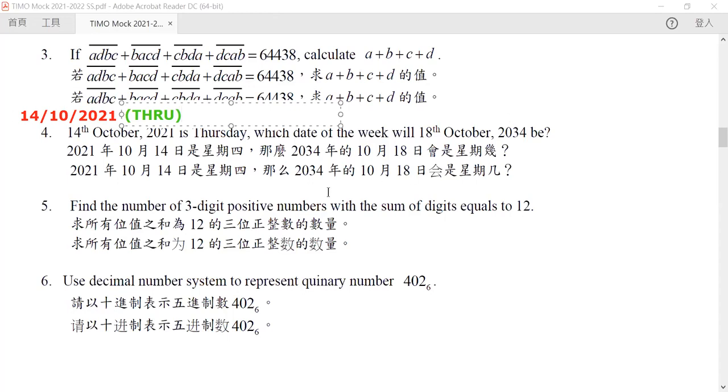So I would like to know what is the day of the week for October 18, 2021. For this one, that's simple because this is just 4 days later. So we go from Thursday to Friday, to Saturday, then to Sunday, and then to Monday. So we know that this day must be Monday. Okay. So this is the first step.